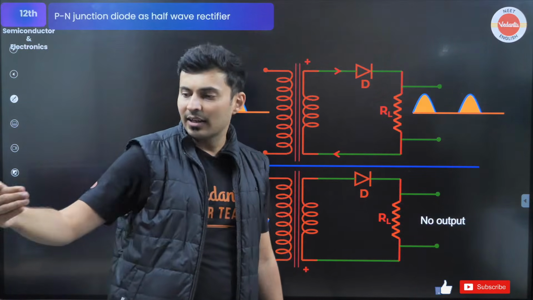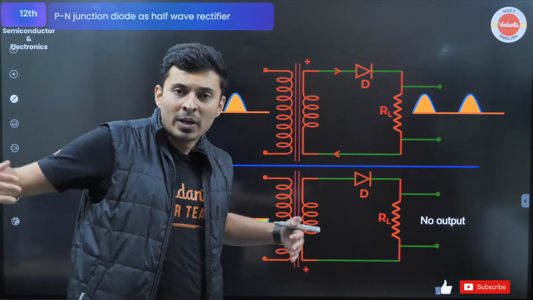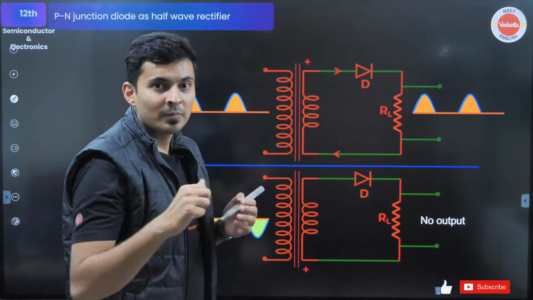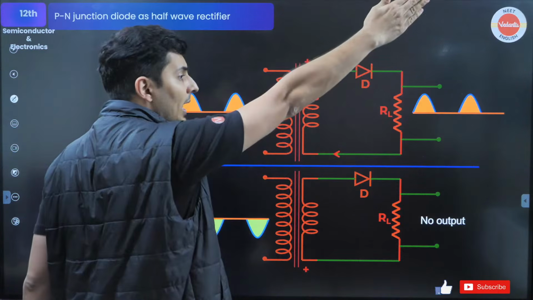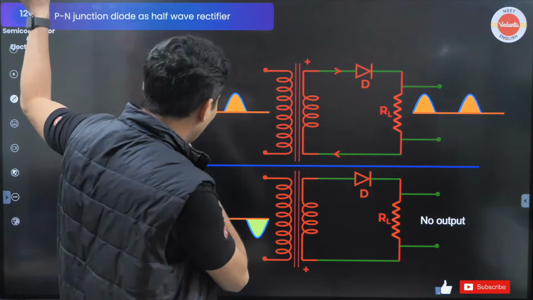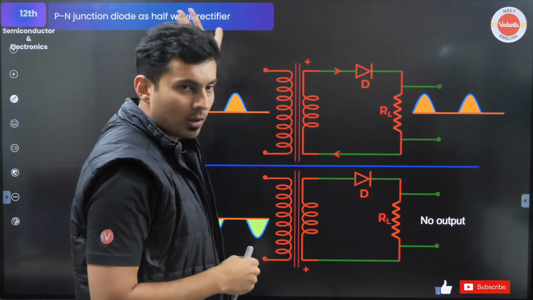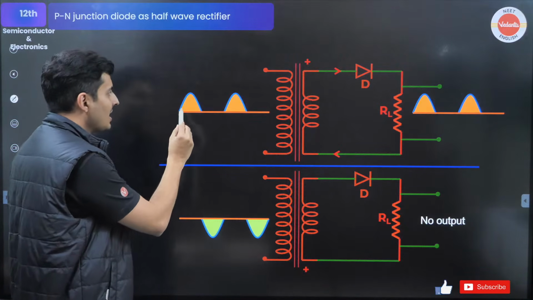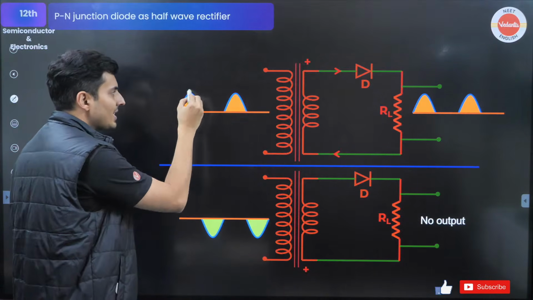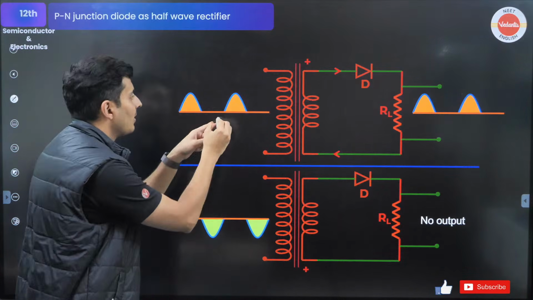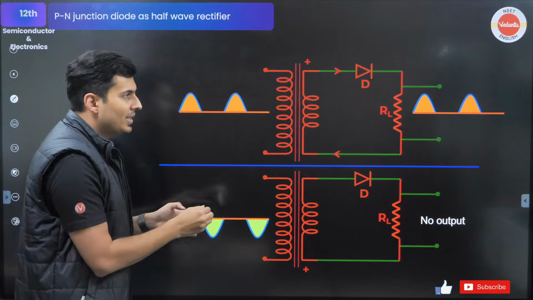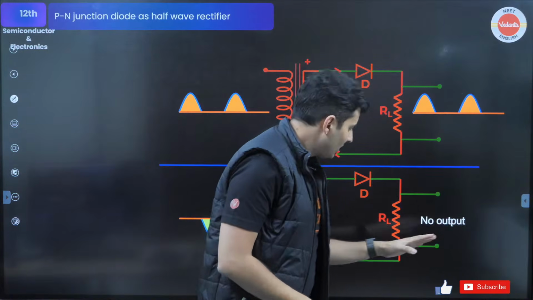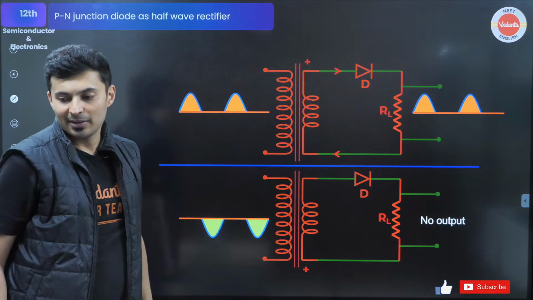It's like saying cars are coming from this side, cars are coming from that side. You make both the cars go in that road, that is full wave. You say no, only the cars coming from this way can go that way, that is half wave. Remaining half of the cars, you're like, get lost, I don't care. So that is half wave. So in half wave, if AC signal has positive cycle, negative cycle, positive cycle, negative cycle, you will see the output will only have the positive cycles, the negative cycles will just go away.